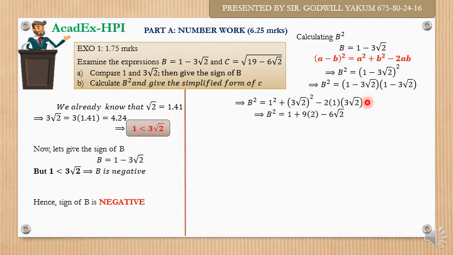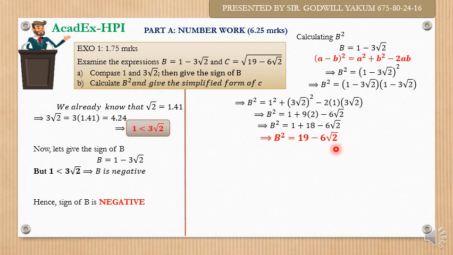So now we have that b squared is equal to 1 plus 9 times 2, then minus 6 root 2. b squared will be 1 plus 18 minus 6 root 2, because 9 times 2 is 18, right? So we simply do that. 9 times 2 is 18. Now b squared is what? 19 minus 6 root 2, and we are done, because the first part of B says calculate b squared, and we are done with b squared.